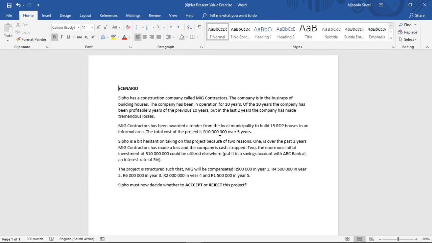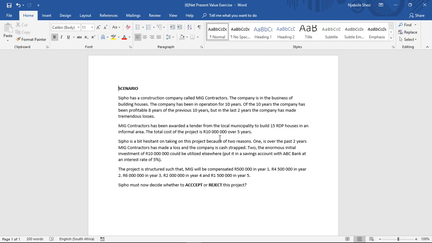So in this particular scenario, we've been provided with a bunch of information as it relates to years, our figures, our cash inflows, as well as our cash outflows, and an interest rate, which is the cost of capital. In brackets here, it says put it in a savings account with ABC Bank at an interest rate of 5%. To unpack the question a little more, we basically have two opportunities here.